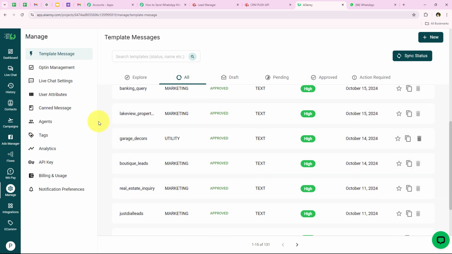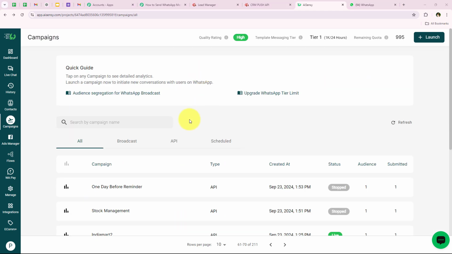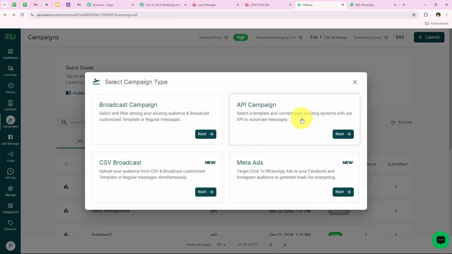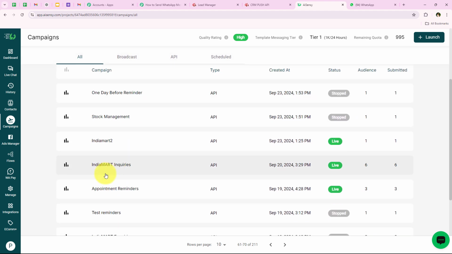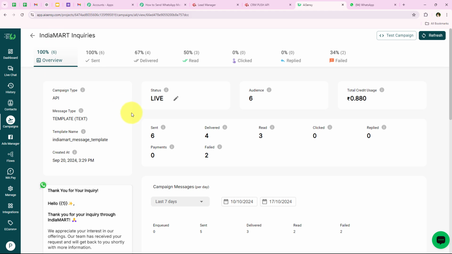But after creating the template, we also have to create a campaign in order to connect it with our workflow. So what we have to do is open my AiSensy account. We are going to go on campaigns from the left sidebar. As you can see over here, we have multiple campaigns which we have already created. If you wish to create a new campaign, you're going to click on this launch button and click on API campaign. We are going to click on next, and over here you're going to enter the campaign name, select the template you wish to add in that same campaign, and click on set live. But I've already created multiple campaigns, so I'm going to use one from this only, which is this IndiaMART inquiries.